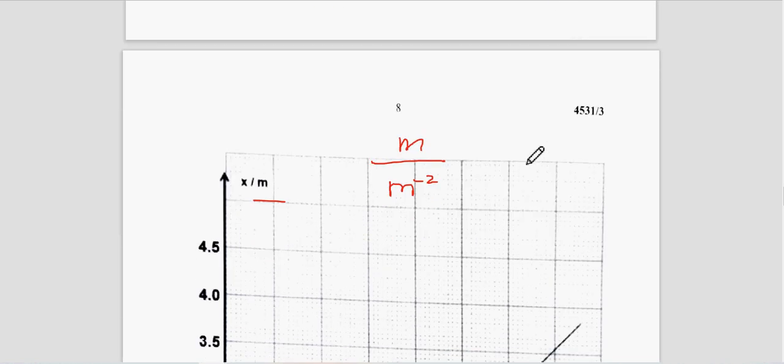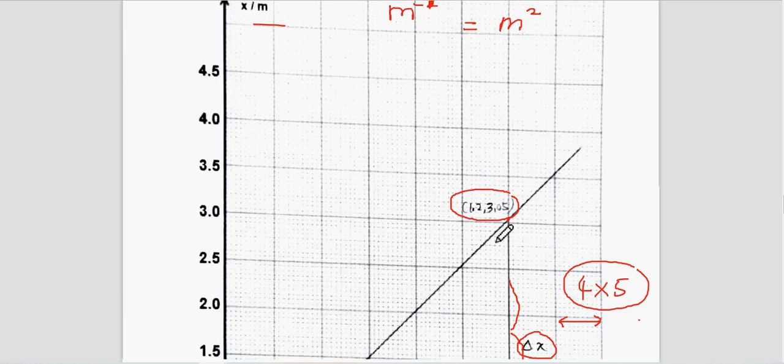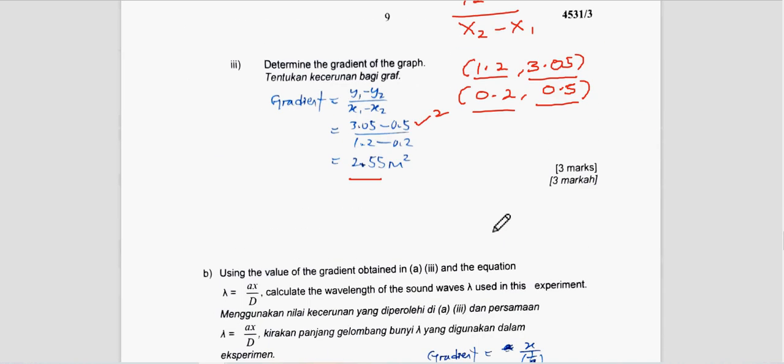So the unit for gradient will be per meter, to the power of 1 here, not 2. So it means you can bring the -1 up. So it becomes M, bottom to top, M times M. So this is M square. Correct or not? Yes, this is correct. Mark number 3. So get 3 marks. Clear?